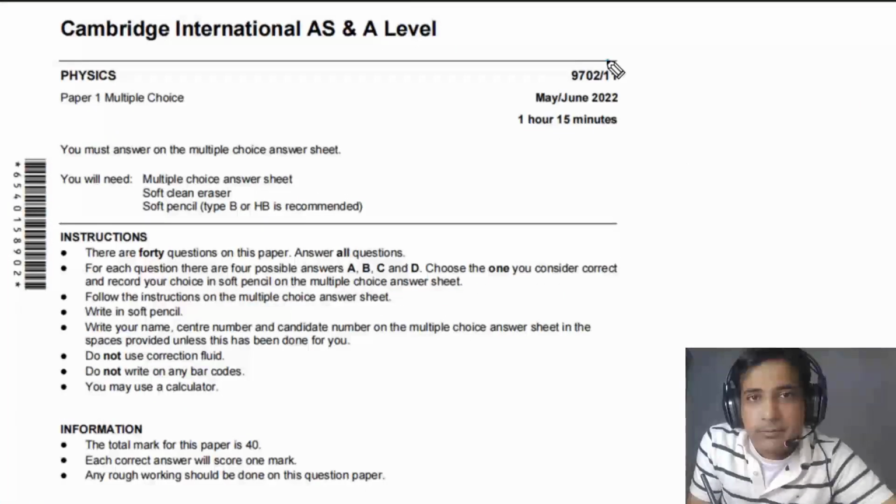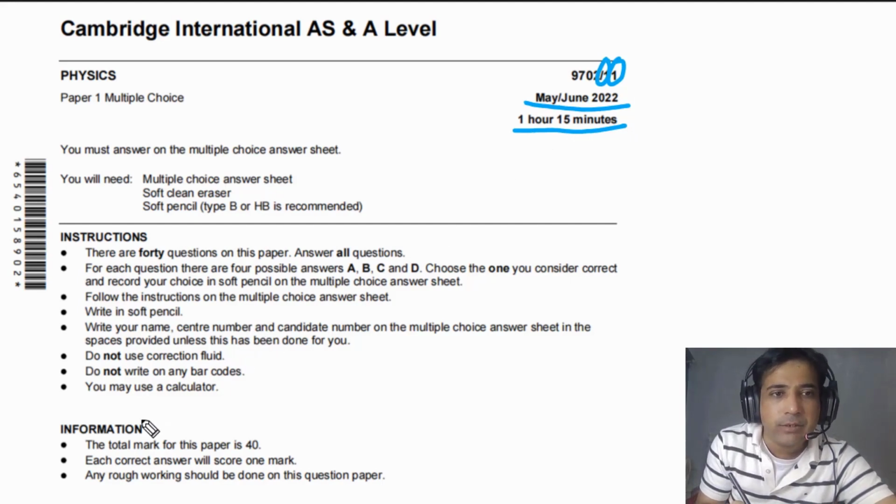In today's class, we are talking about paper 1, variant 1 from May June 2022, and total time for this exam is 1 hour and 15 minutes, and total mark for this paper is 40. You should not use any correction fluid, and also you should not write on any barcodes.